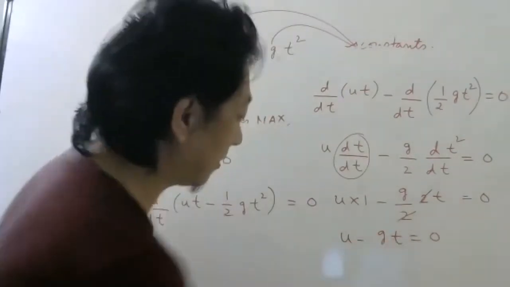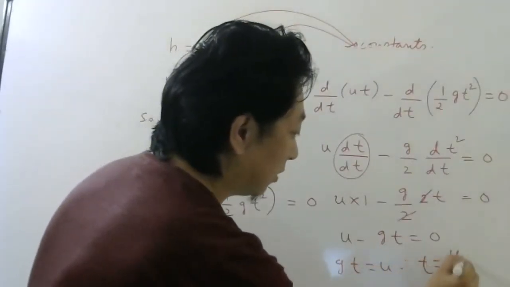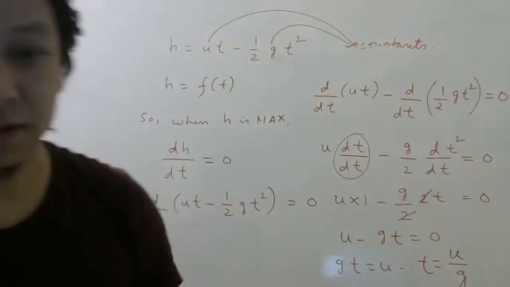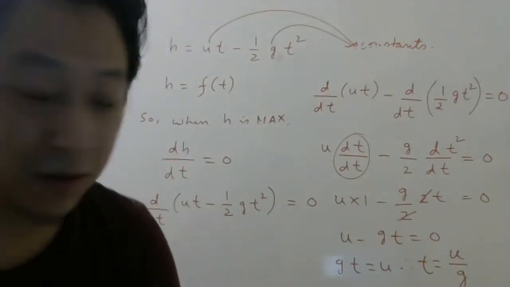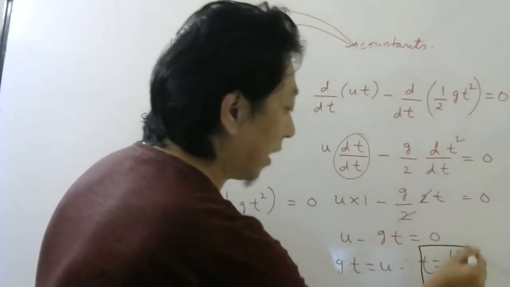Take this one to that side, so gt will be u. Therefore, t will be u by g. So after what time will the height be maximum? After u by g time.